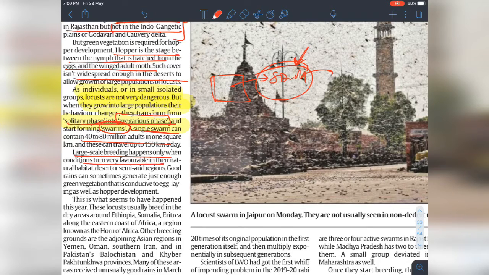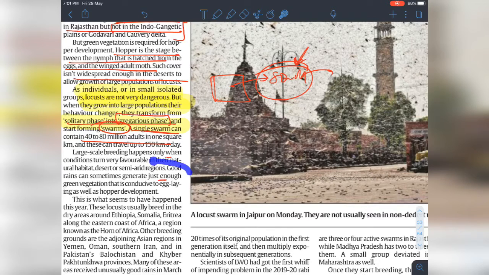In a natural habitat like desert or semi-arid region they need a specific time. Good rain can induce breeding, and good rain can sometimes generate just enough green vegetation that is conducive to egg laying as well as hopper development. For both, they need a good amount of rain.